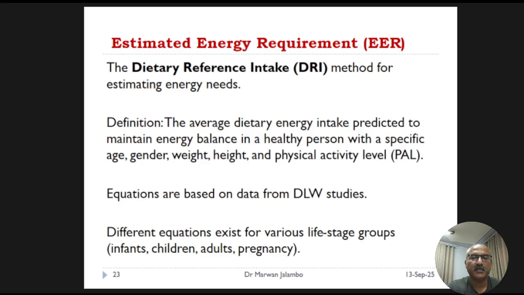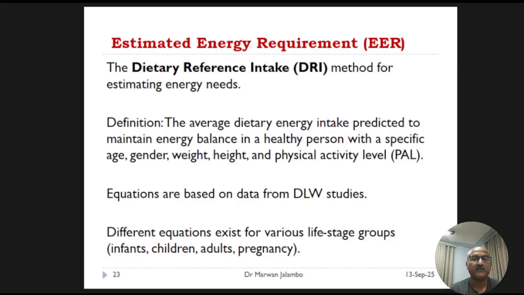These equations are more complex than the simple activity factor we just saw because they are derived from data using the gold standard, as mentioned before, doubly labeled water methods.